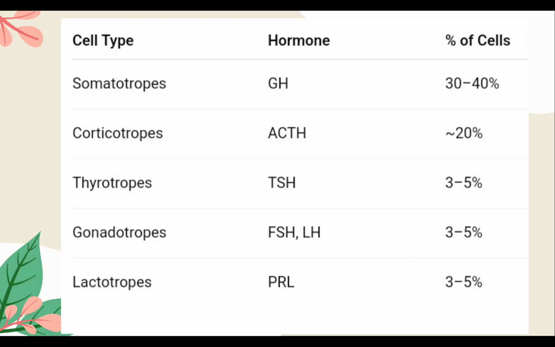FSH and LH are produced by gonadotropes. They are also about 3 to 5%. Prolactin, PRL, is produced by lactotropes. They are also about 3 to 5%. The majority are somatotropes, which produce the growth hormone.